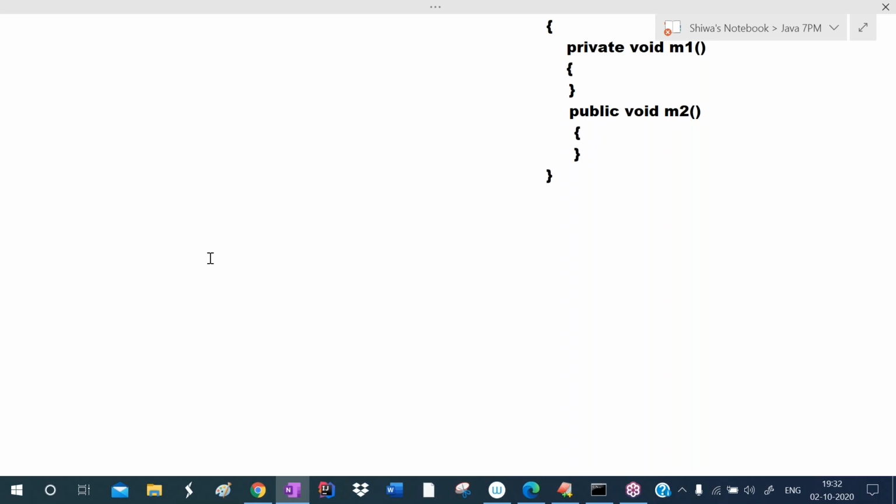To explain it, I want to explain one C++ program. Here is class A, and this one is class B. So we can define any number of classes, but I'm defining only one class here. In this class, I'm defining some methods: M1 is a method, and I'm defining the M2 method here. This is the starting point of the method and the ending point of the method. In between, we write the code.